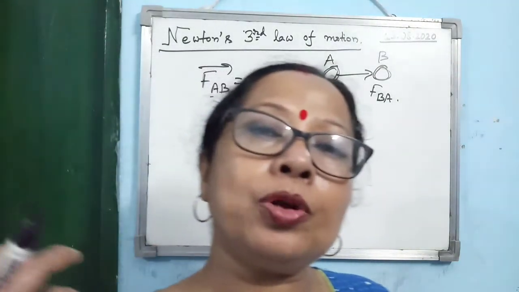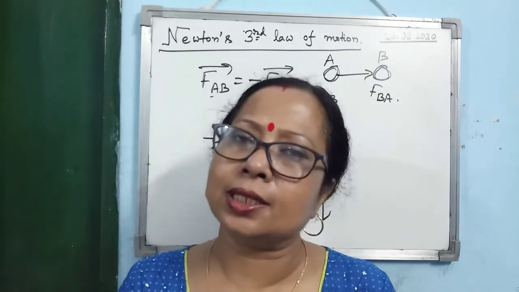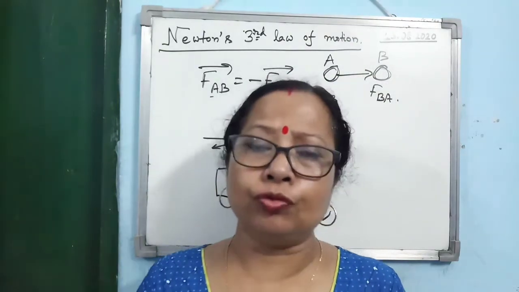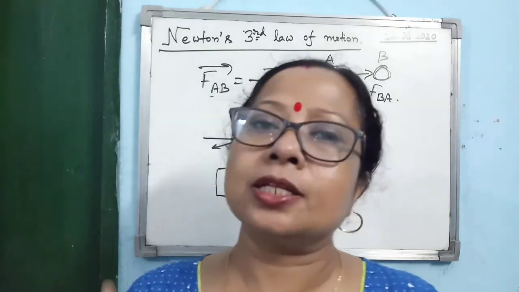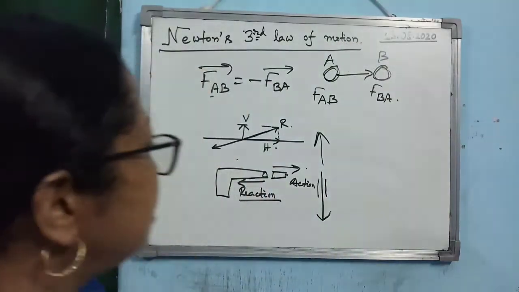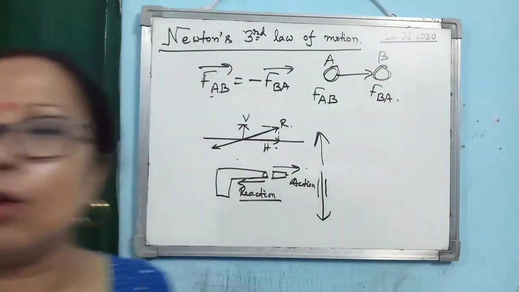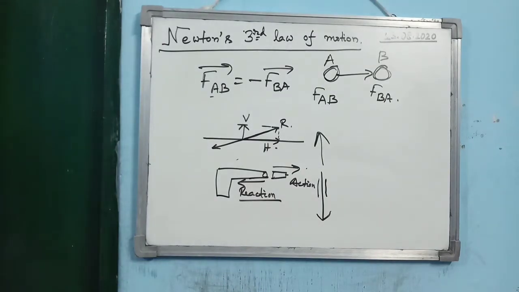Whenever a bullet is fired in the forward direction, the gun always moves in the backward direction. That is known as recoil of a gun. So this is also one example of action and reaction. So these are all practical applications of Newton's third law of motion in our day-to-day life.